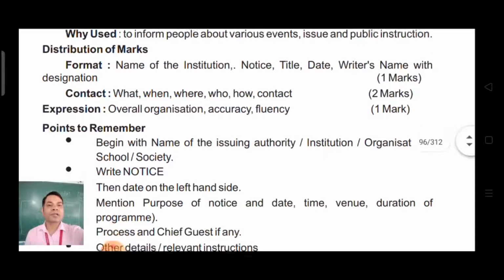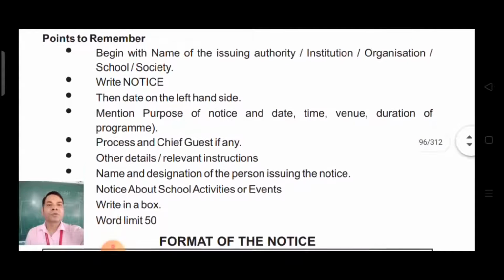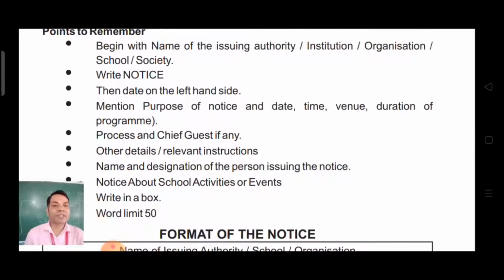We have already discussed it. What are the points which we must remember while writing a notice? Begin with the name of the issuing authority, institution or organization. It should be on the top of the box as we have just discussed.